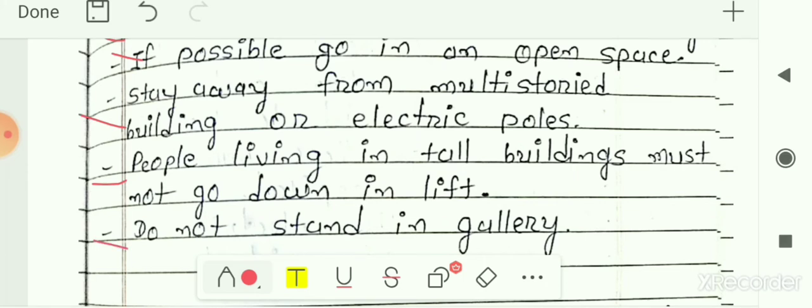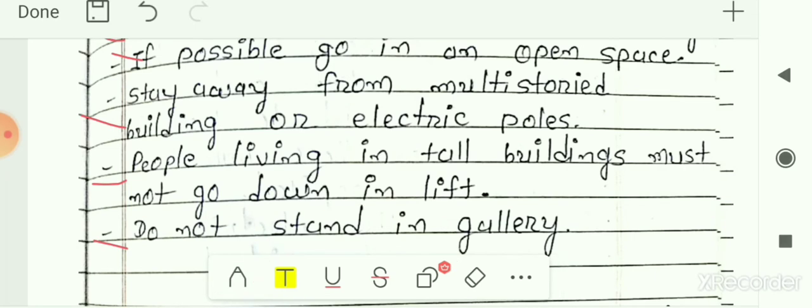Next is, do not stand in gallery. We also should not stand in the galleries during the earthquake. So these steps should be taken in case of an earthquake. So this one is your answer for the fifth number question.